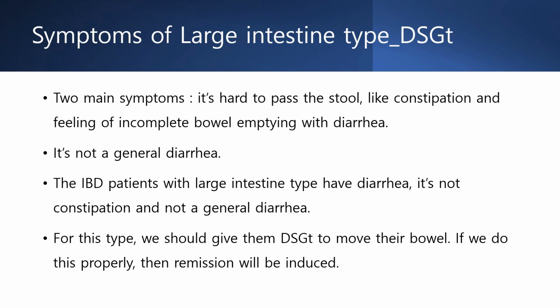The patients with diarrhea have two types. One is the patient who has a hard time passing stool. They need to have a bowel movement. The second is the patients with rectal tenesmus. Sometimes they have both 1 and 2. Drugs like antispasmodics and anticholinergics used for a long period also worsen this problem.